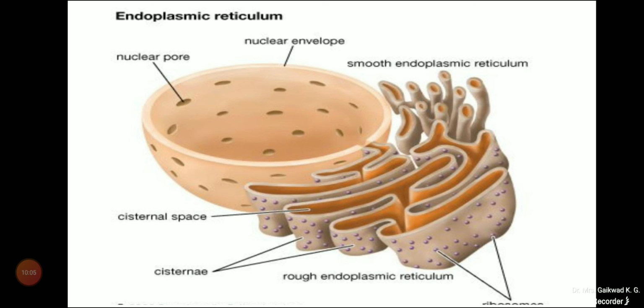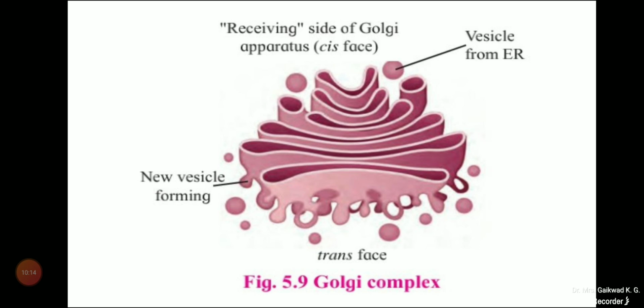Such diverse functions are shown by the endoplasmic reticulum. In the next lecture we will discuss the Golgi complex.